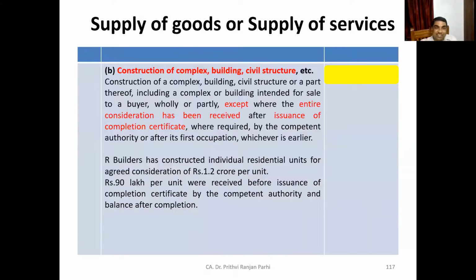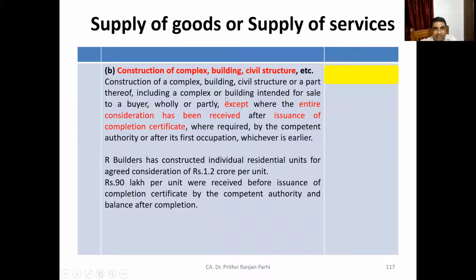Very good. Okay. Now, here one more situation I am showing you. Construction of a complex, building, civil structure, etc. Construction of a complex, building, civil structure, or a part thereof, including a complex or building intended for sale to the buyer wholly or partly, except where the entire consideration has been received after issuance of completion certificate, where required by competent authority, or after its first occupation, whichever is earlier.